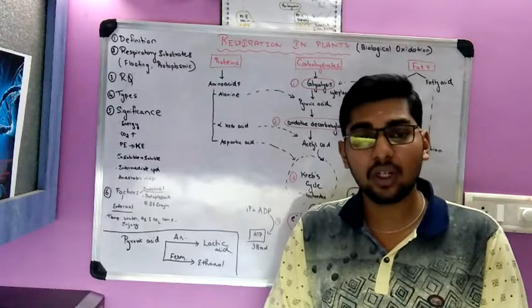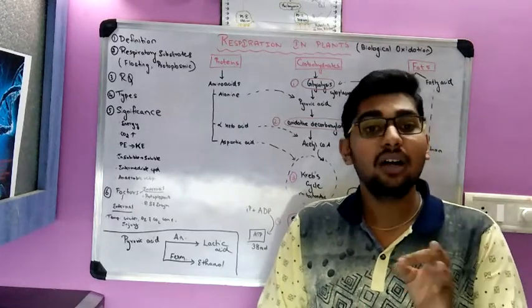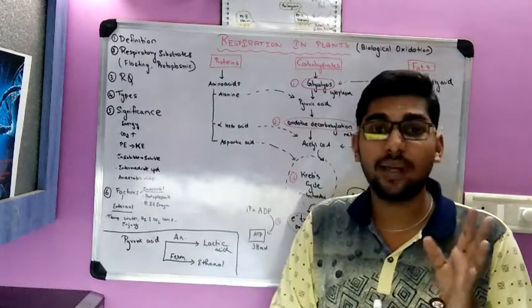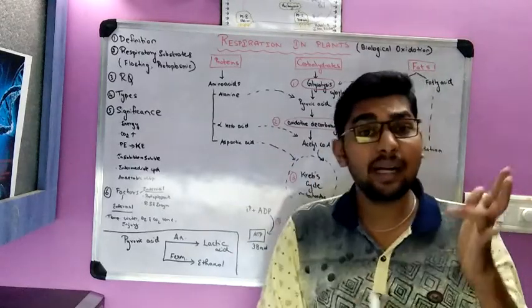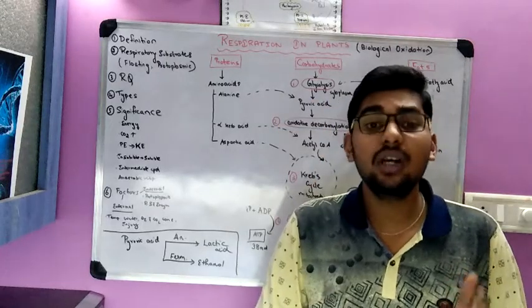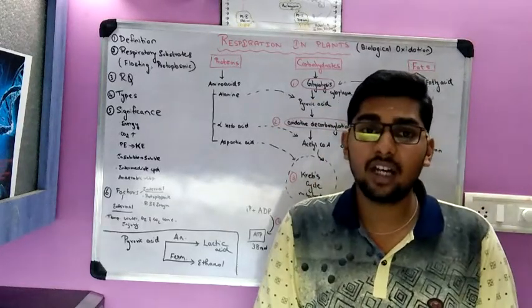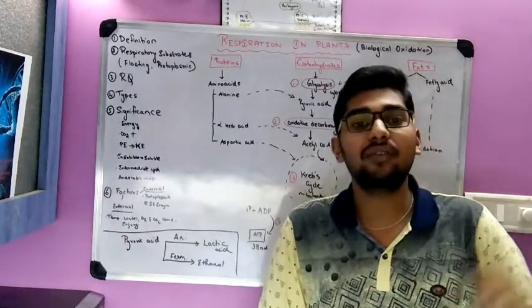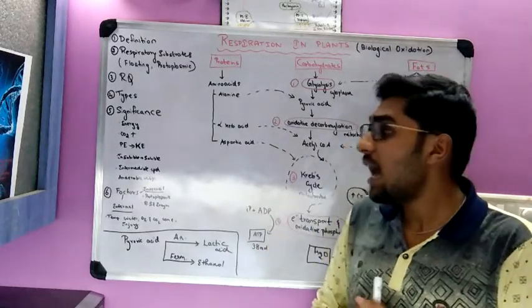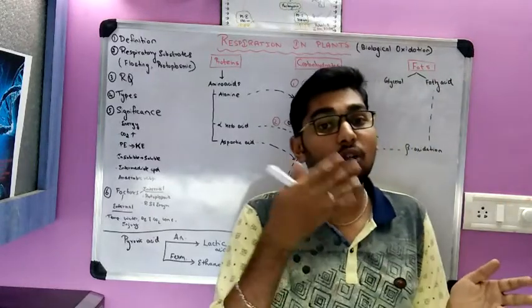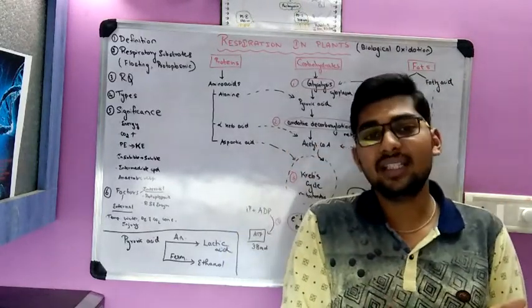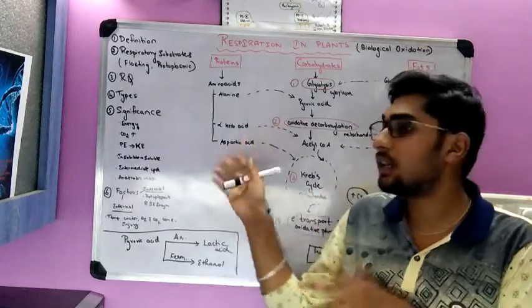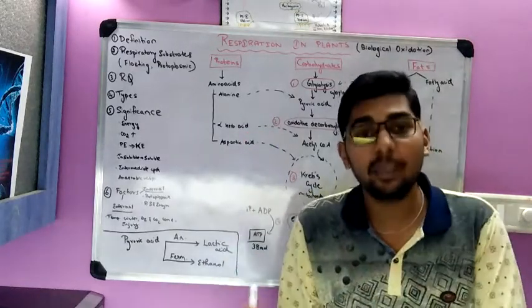It is a very important process, industrially important in distilleries and all, where they produce alcohol. This anaerobic respiration is very important for them. And carbon dioxide is evolved, as I said. By this evolution of carbon dioxide, there is carbon balance in the atmosphere, an equilibrium of the carbon cycle. And the potential energy is converted to kinetic energy. Potential energy is nothing but stored energy, and kinetic energy is usable energy.